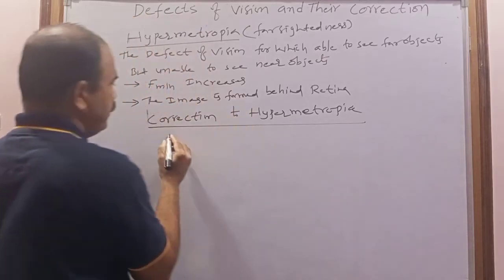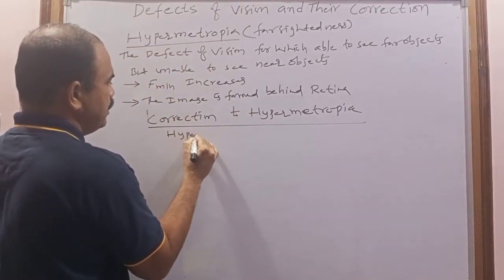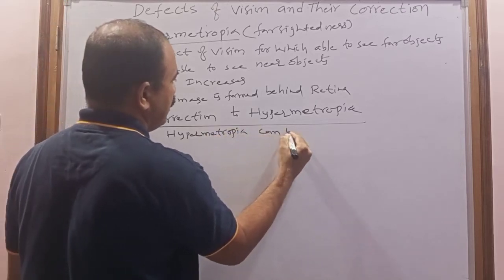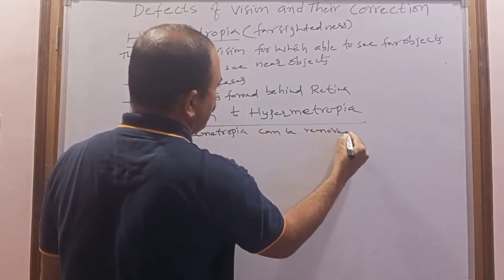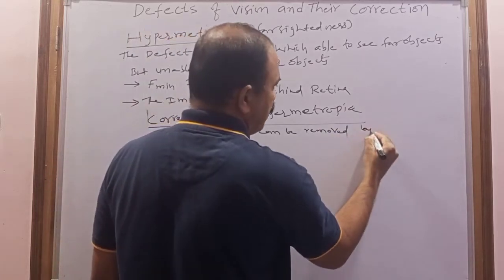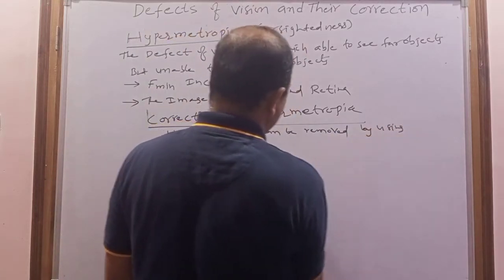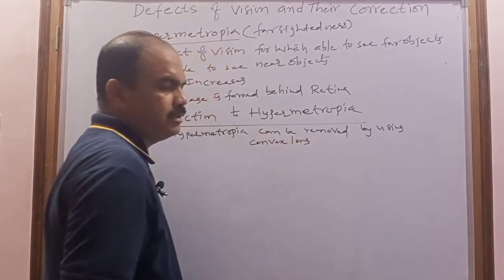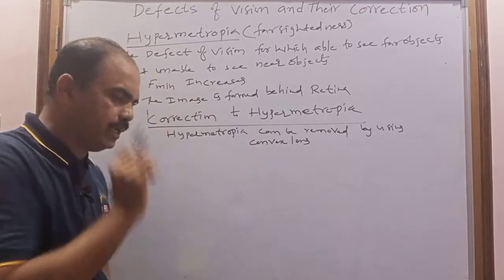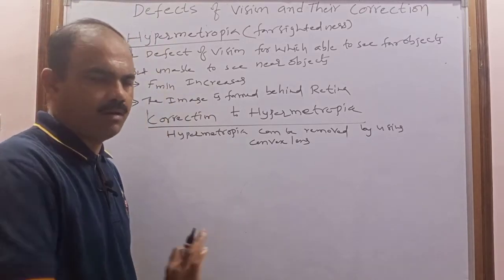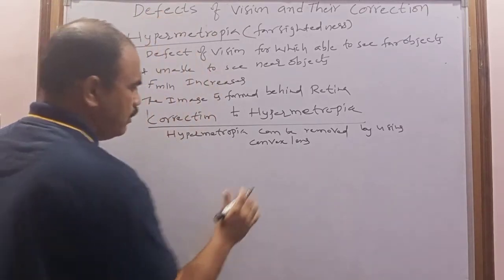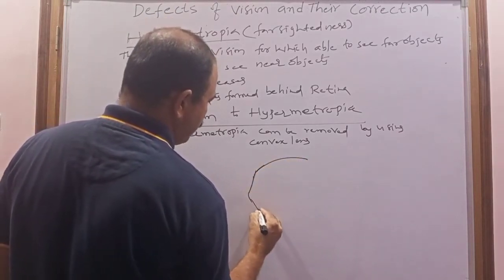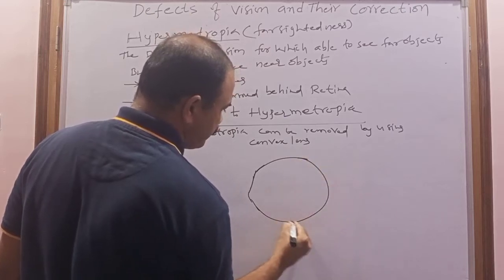So hypermetropia can be eliminated, can be removed, by using a convex lens. Simply it is called a convex lens, or sometimes a double convex lens or biconvex lens. Now consider, this is the eye of a person who is suffering with hypermetropia.